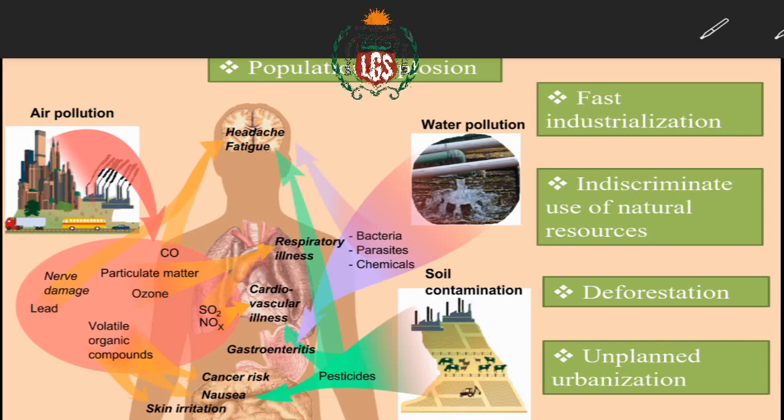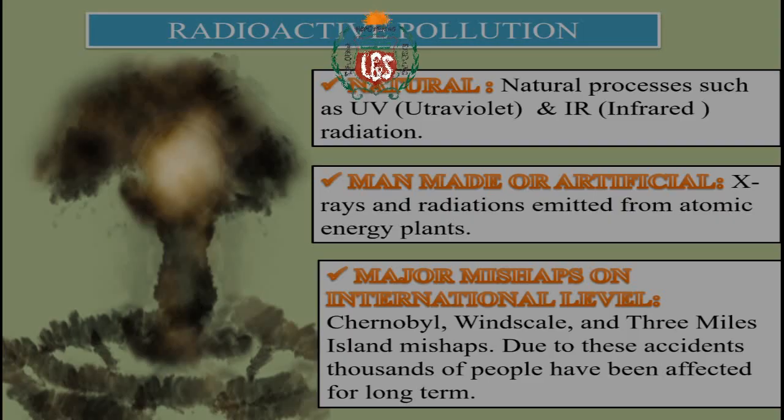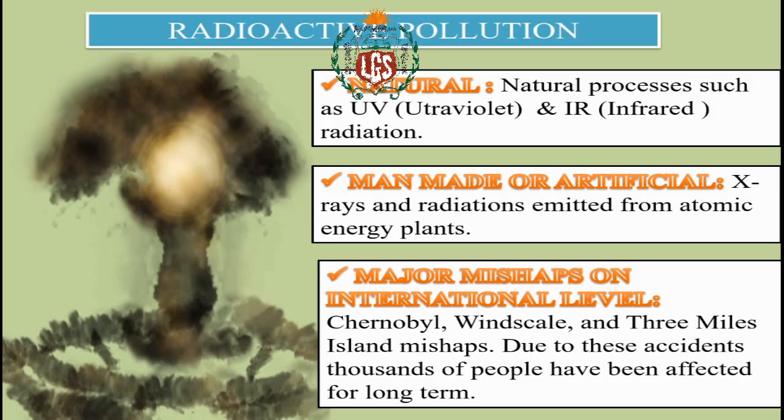We have also known about radioactive pollution. What is radioactive pollution? Right? Radioactive is where we are going to play with radioactive elements like plutonium and uranium. What is happening? Natural processes such as UV, that is ultraviolet rays, and IR, that is infrared radiations. So these ultraviolet rays, these infrareds are somewhere or other affecting our environment. Our ozone layer is getting depleted. Depleted because of what? Because of these UV rays.